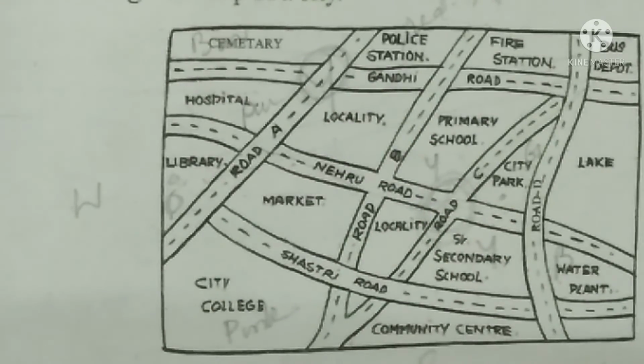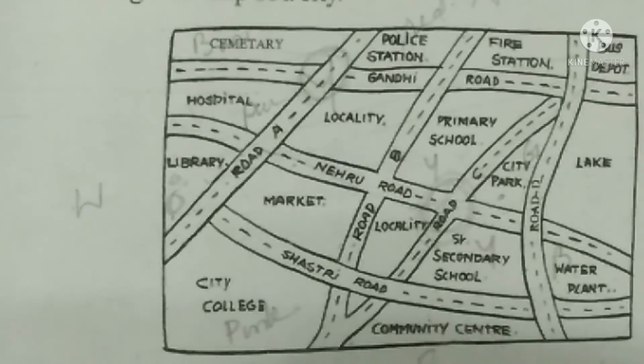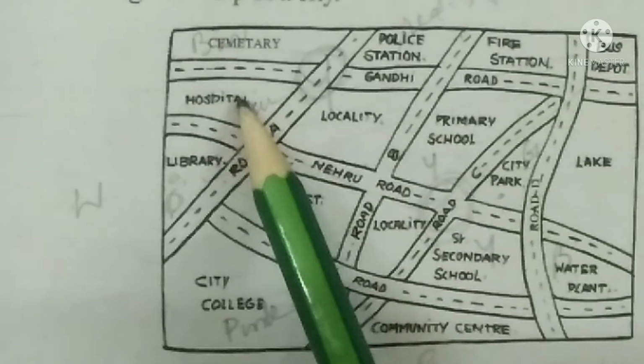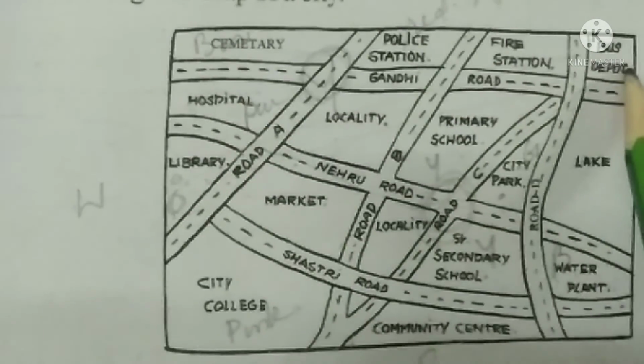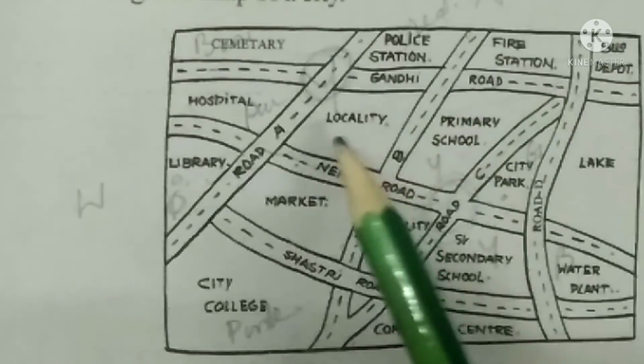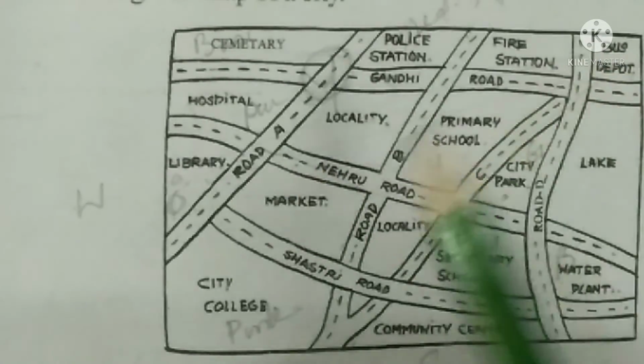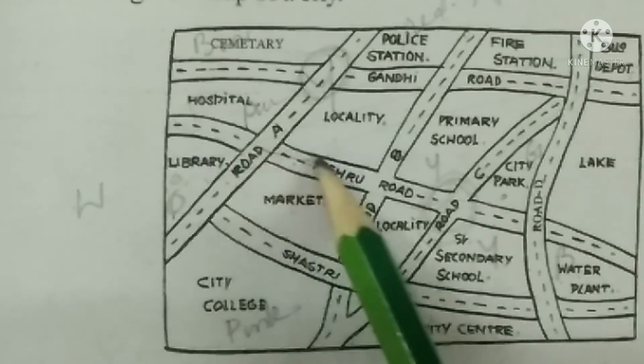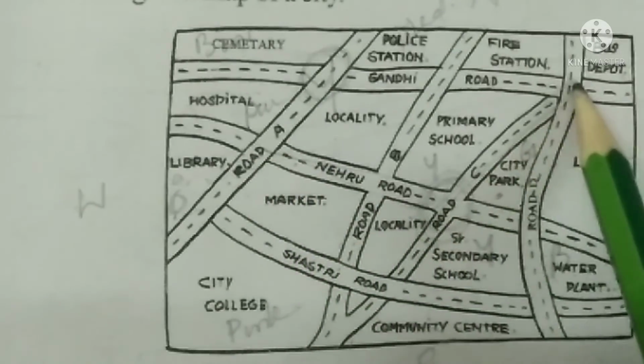Now in red, draw a short street route from library to the bus depot. So library is here and the bus depot is here. The shortest distance can be from here, library, to this.